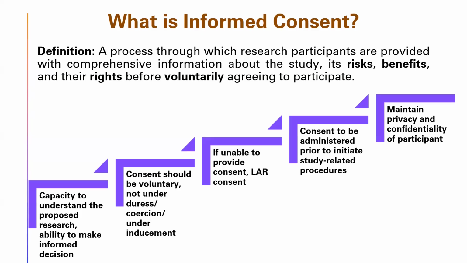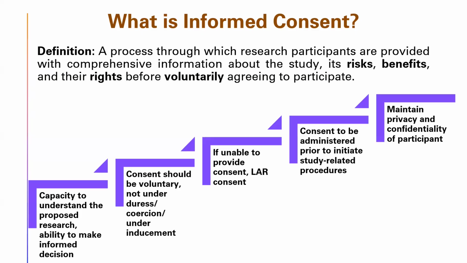So, for an informed consent, as I said, the participants should have the capacity to understand the proposed research with an ability to make an informed decision. The consent should always be voluntary. It should not be made under any duress or coercion or any undue inducements.